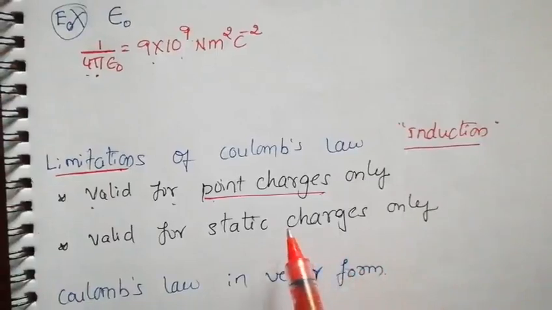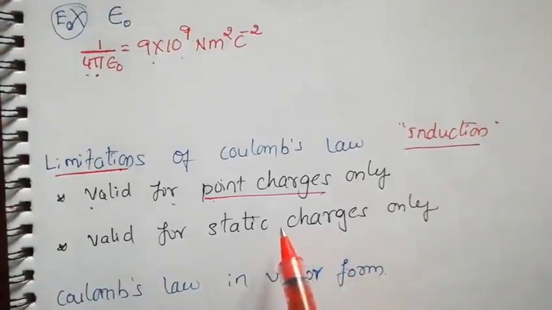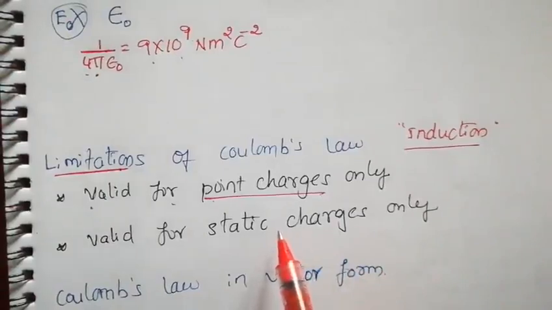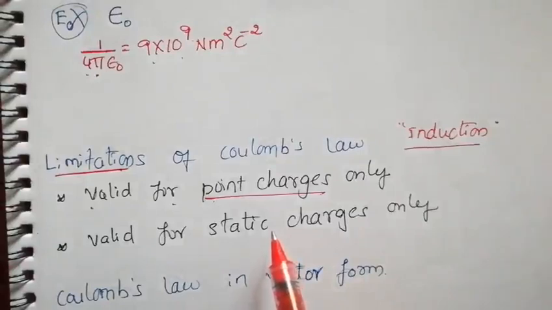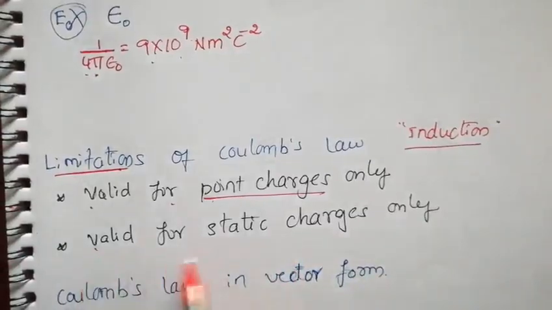The question will arise, what is a point charge? The charge dimension is too small as compared to the distance of measurement. That type of charge is what we call a point charge.